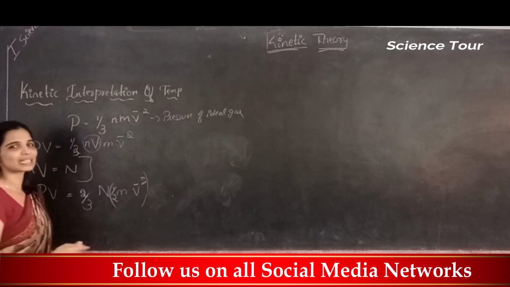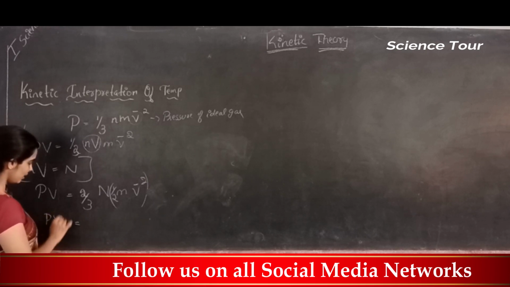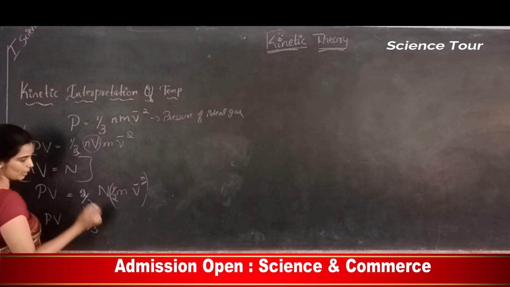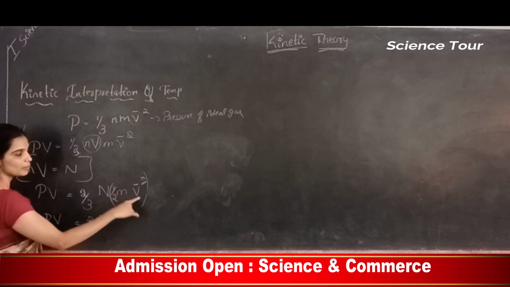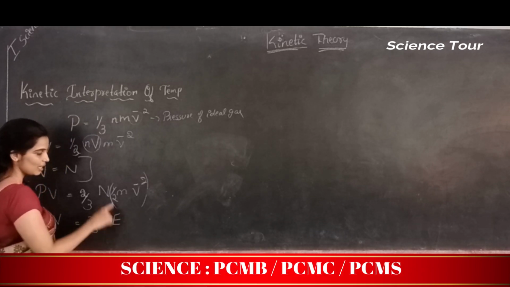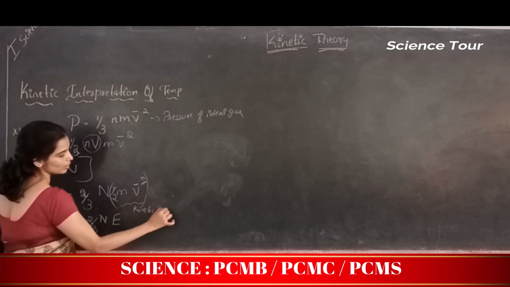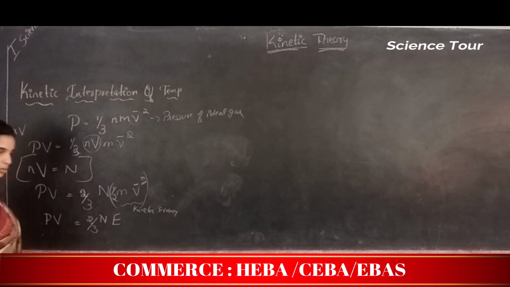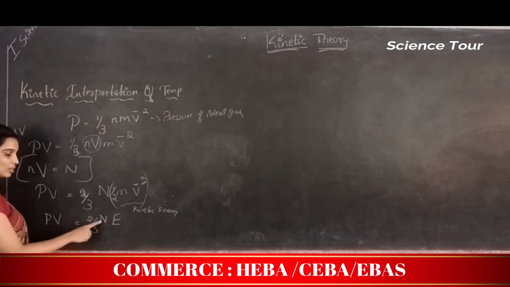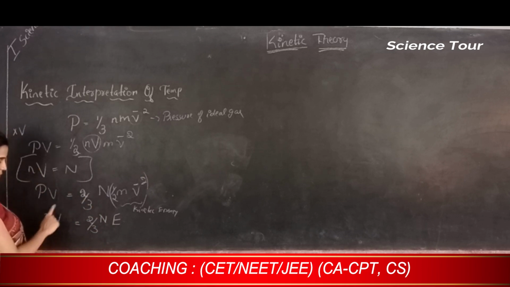I am just rearranging, students. I have not at all changed the value. So now what do we get? PV is equal to 2 by 3 N into half m V square. What is half m V square? Kinetic energy. Half m V square is kinetic energy. So I write it this way: PV is equal to 2 by 3 into N into E. N is the total number of molecules in the volume V, and E is the kinetic energy of the gas molecule.